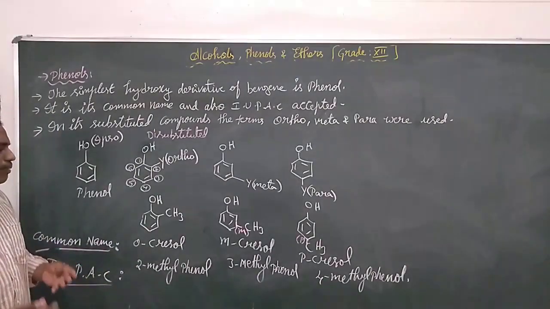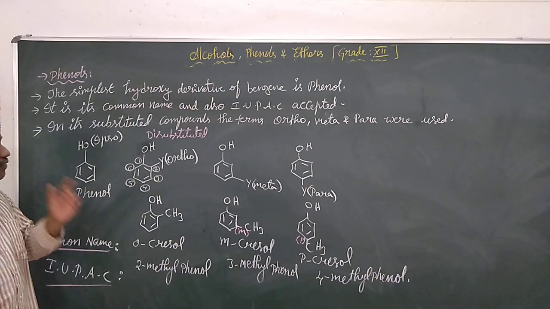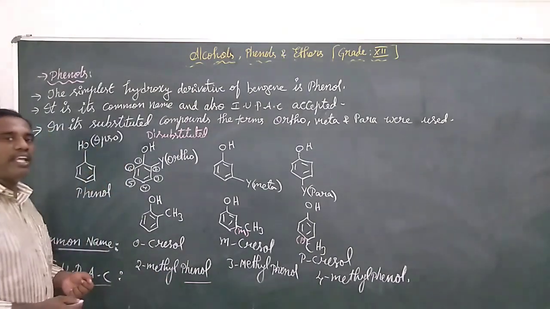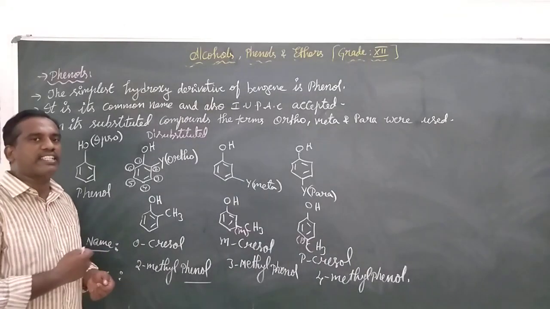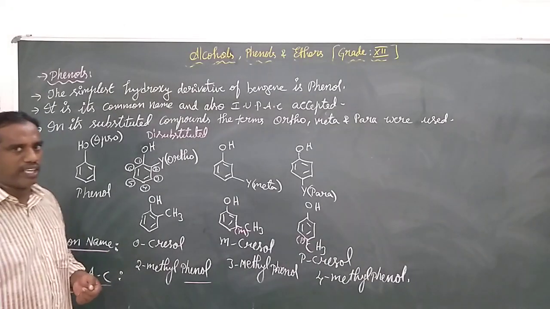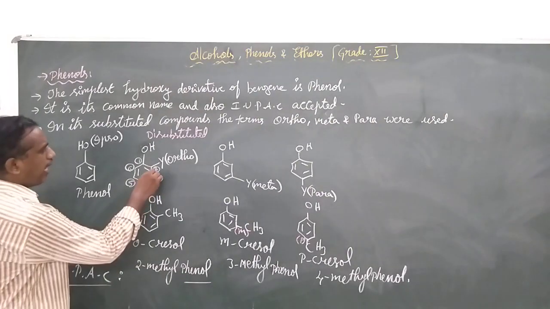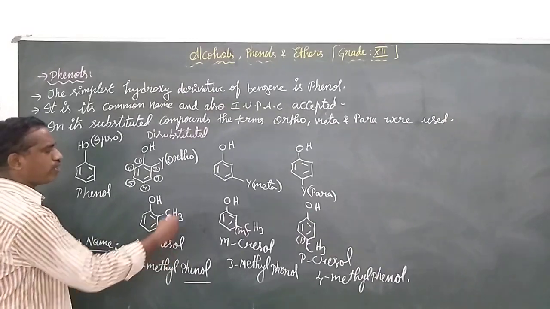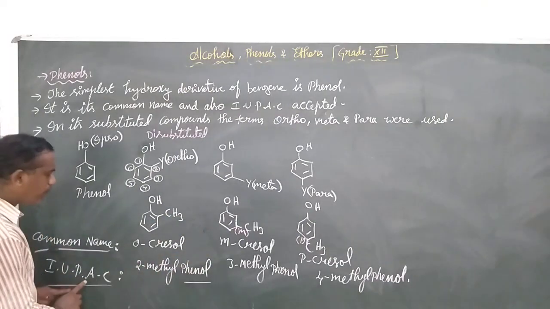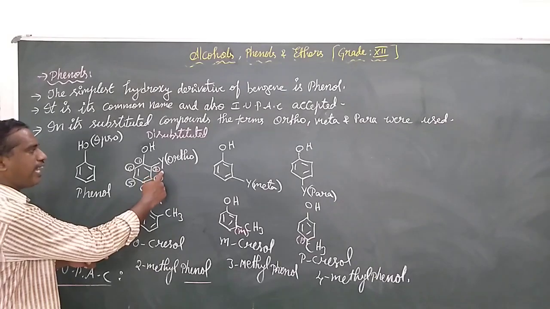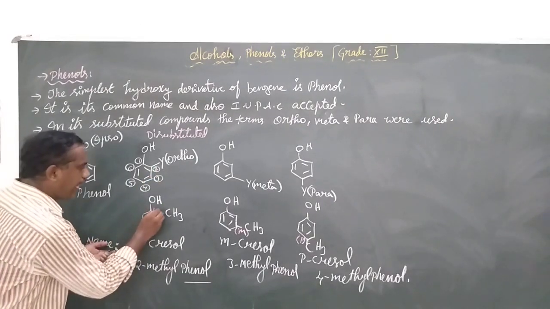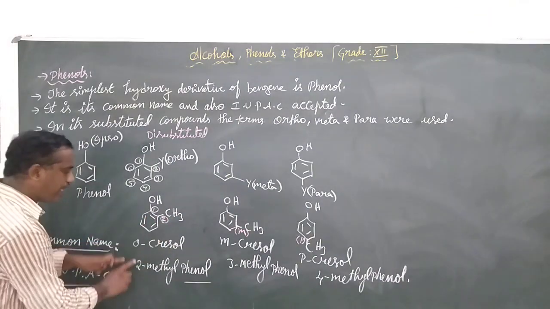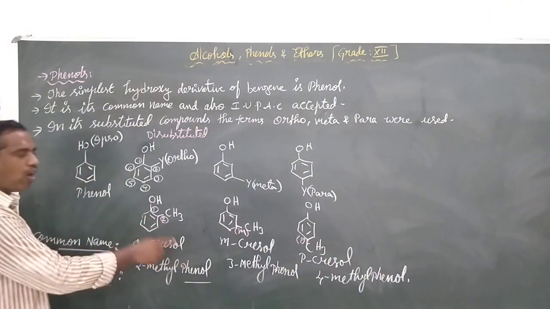In IUPAC, we give the root word phenol, and the methyl group is a prefix because it acts as a substituent, with its position given. In IUPAC we give numbering, but in common naming we use the words ortho, meta and para. Here CH3 is at the second location, hence we give the name prefixed with the methyl substituent: 2-methylphenol.